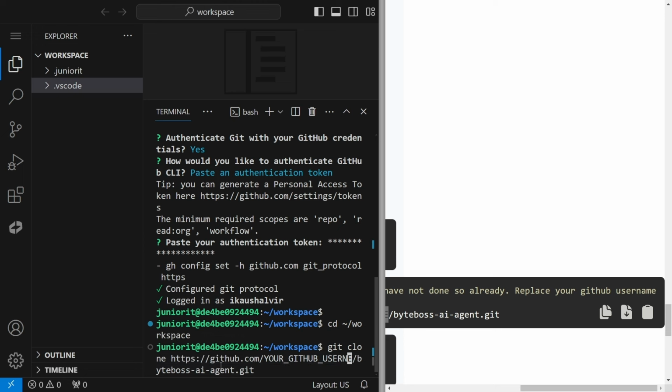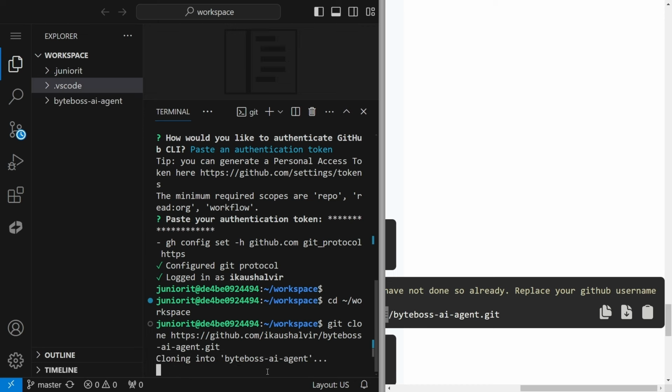Just delete your GitHub username here and write your own username instead. My username is this; yours will be different. Just make sure there is one slash after your username, because this is an address, a URL, and just hit enter. It will clone the ByteBoss AI Agent project for you.